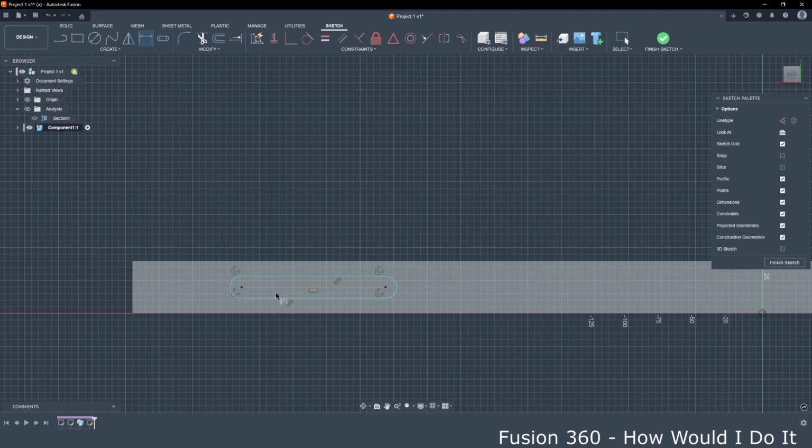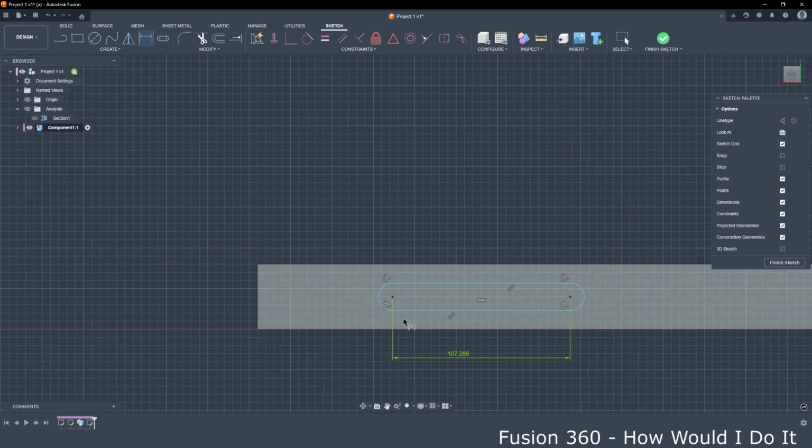Now we will have dimensions, let's say okay at this point. Now we will center this slot to center of this edge here.